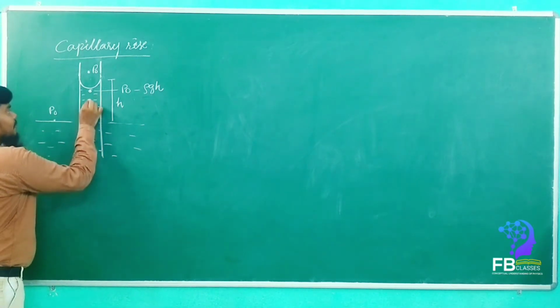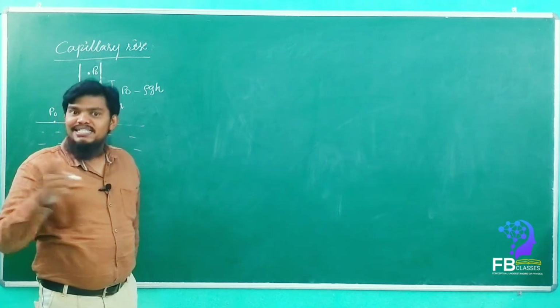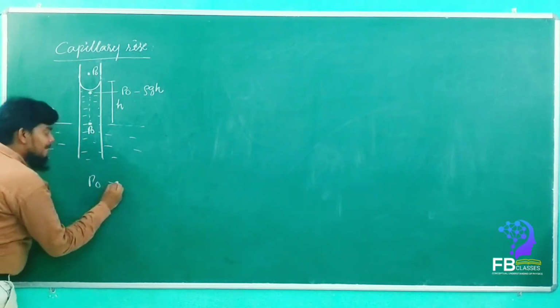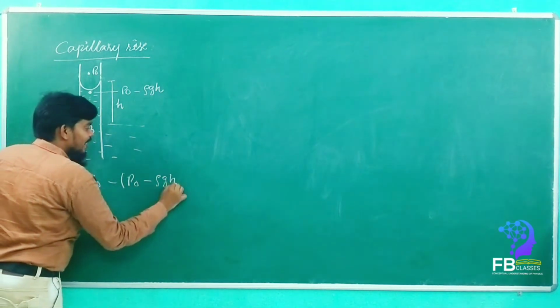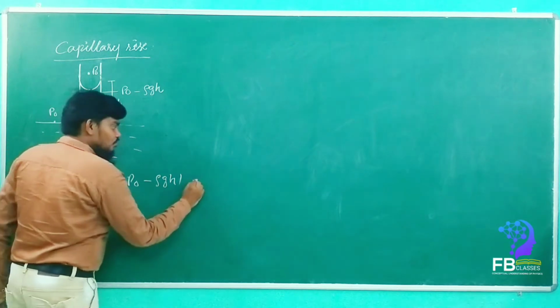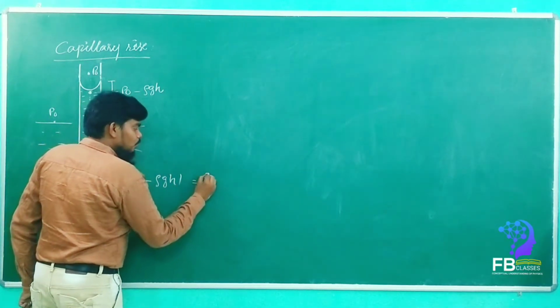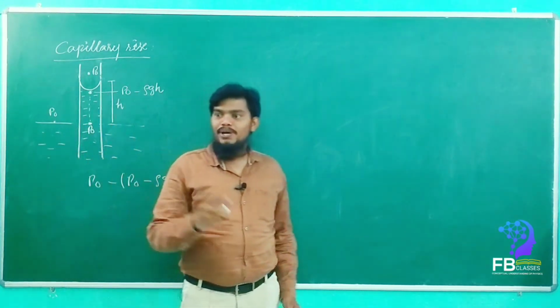Once we go up, we know that the pressure decreases. How much, my dears? P naught minus rho g h, and this pressure difference is equal to 2T by R, the excess pressure.